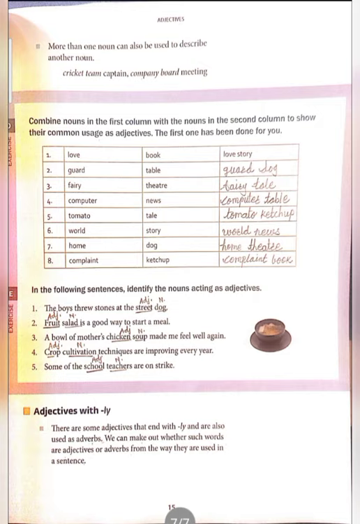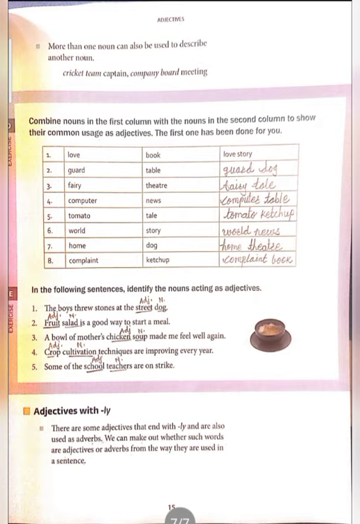Combine nouns in the first column with the nouns in the second column to show their common usage as adjectives. The first one has been done for you. See here, love, and from the next column you have to select the word story: love story. Here love is an adjective and story is a noun. So like this we have to form them.